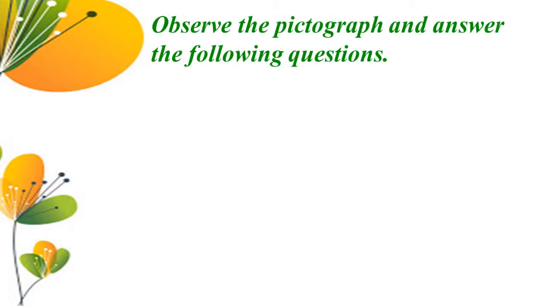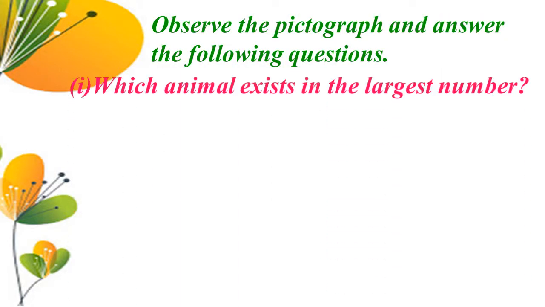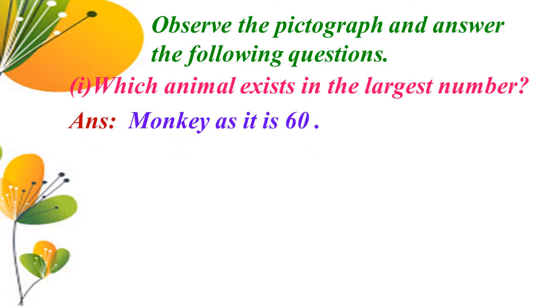Next, observe the pictograph and answer the following questions. First one, which animal exists in the largest number? So the answer is monkey, because monkey have 6 pictures, so 6 into 10 equal to 60.